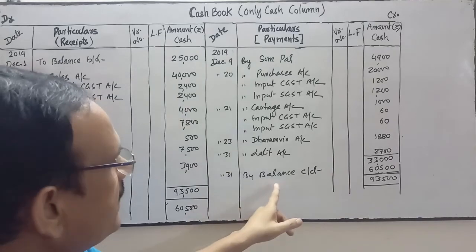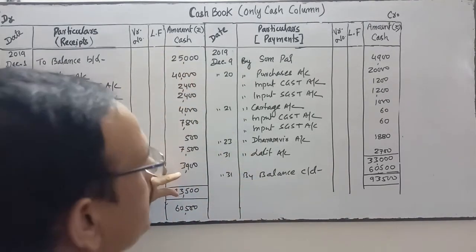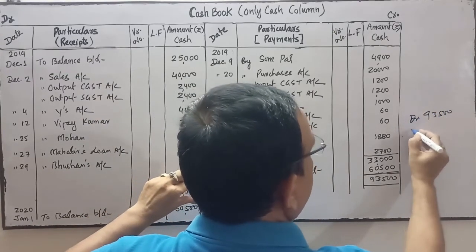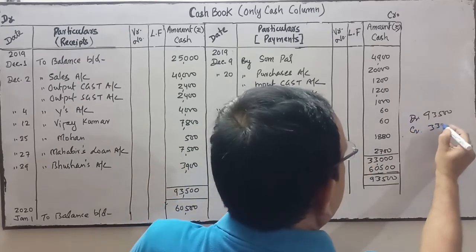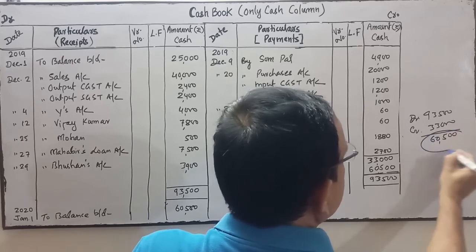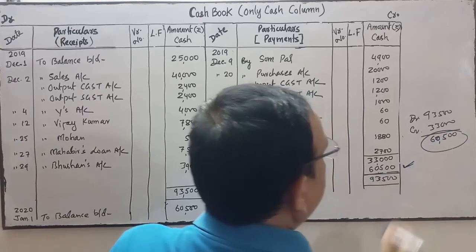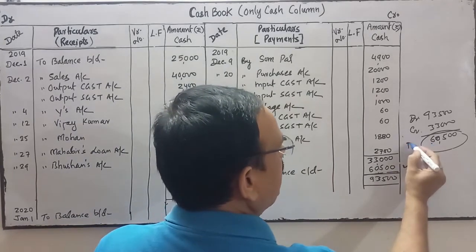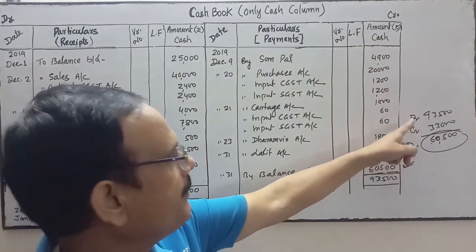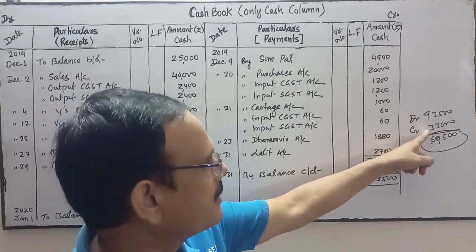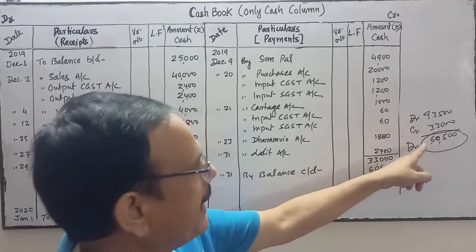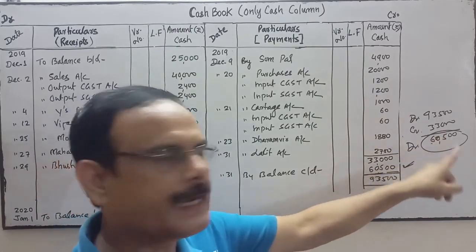This balance indicates that the debit side total is 93,500, and the credit side total is 33,000. Debit side total exceeds the credit side total by this much amount, 60,500. It means this balance is a debit balance. This balance is debit minus credit. So the debit side total is more, the credit side total is less. So this minus this is this, and this balance indicates the debit balance because debit exceeds the credit by this much amount.